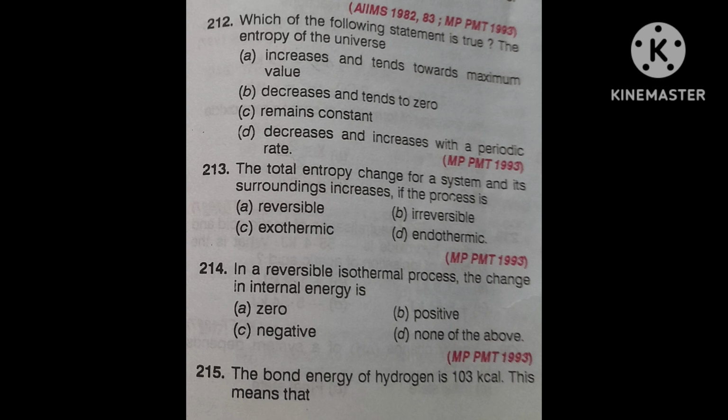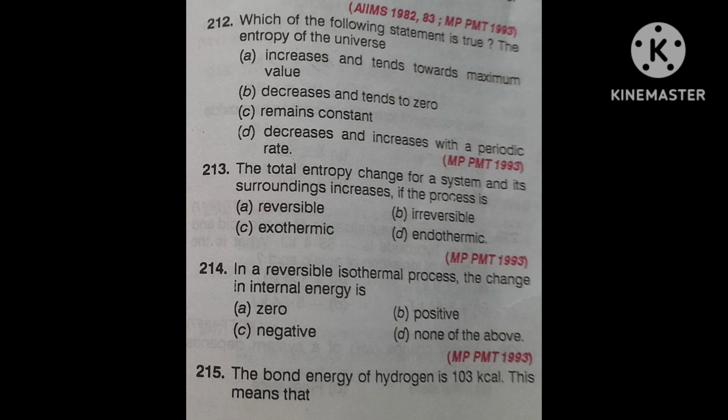Actually, this reaction takes place in an automobile. The balanced reaction is 2C8H18 gas plus 25O2 gas, and its products are 16CO2 plus 18H2O gas. What is the sign of delta H, delta S, and delta G?